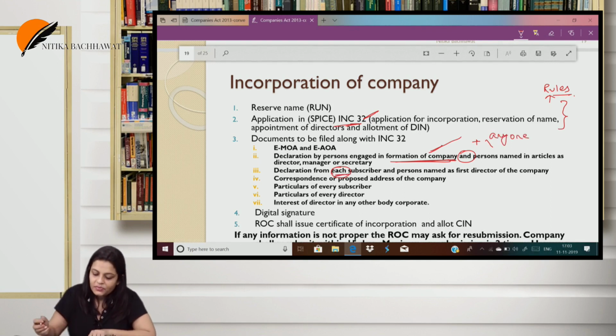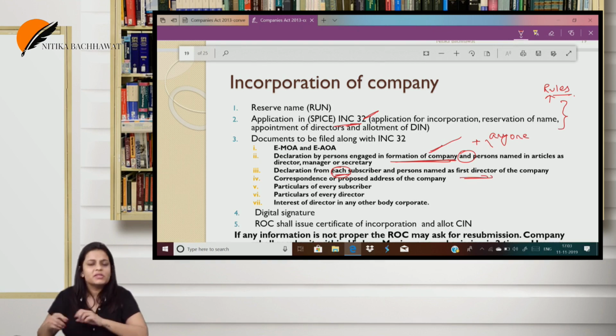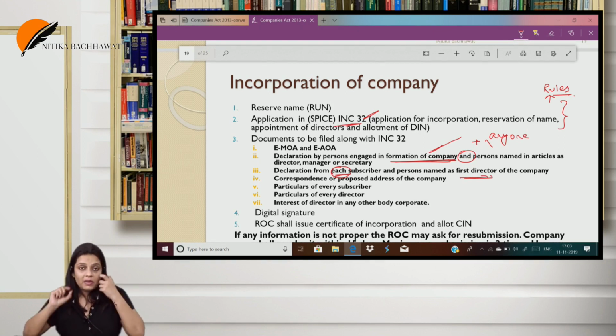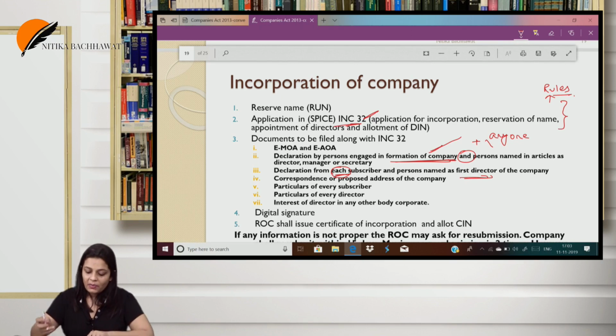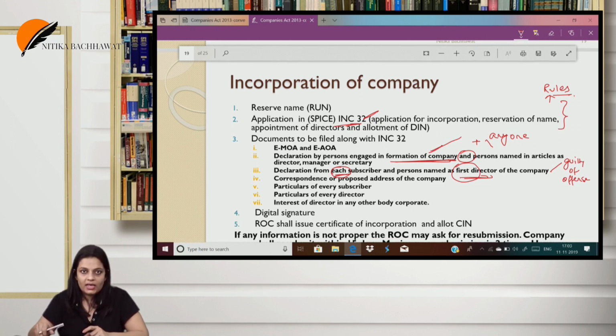But here each subscriber and each person who is named subscriber, when we sign the MOA, these people are known as subscribers. So these people have to give a declaration, and every person who is named as the first director of the company shall give a declaration. What? That we are not guilty of any offense. It will be not guilty of any offense in the incorporation of any company. Second, we are not guilty of fraud. It will be not guilty of fraud or breach of duty in the management of any company.